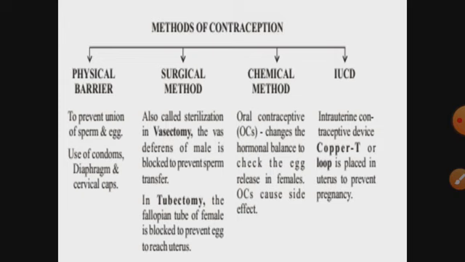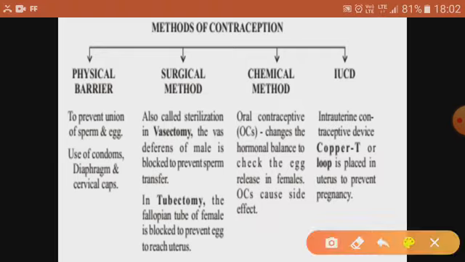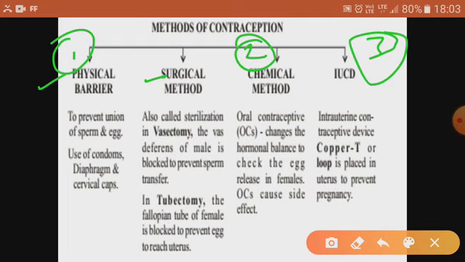Now if the family or the couple doesn't want a child, at that time also contraception devices can be used. Nowadays there are n number of methods of contraception. The first one is the physical barrier method, the second one is the surgical method. The surgical method is considered a permanent method, and the others, these three, are temporary methods.